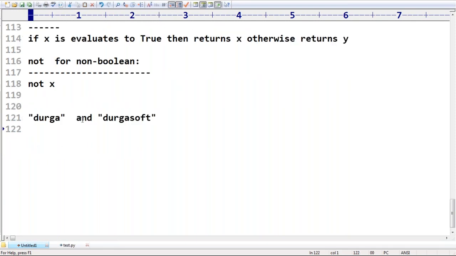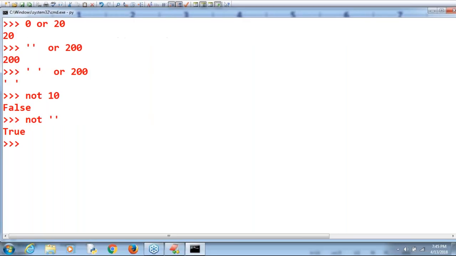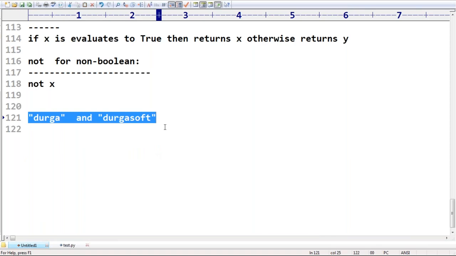Very simple. AND operator: if the first one is false, then the result is false. Otherwise, it returns the second one. Which one is the correct answer? Durga Sapta itself is the correct answer.